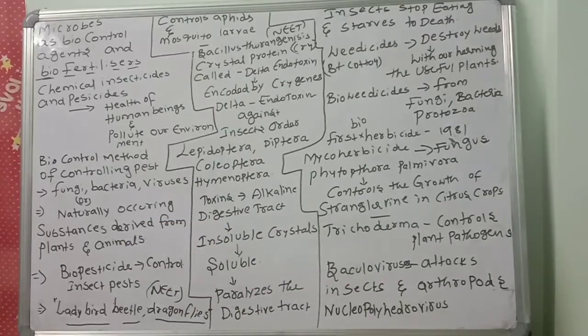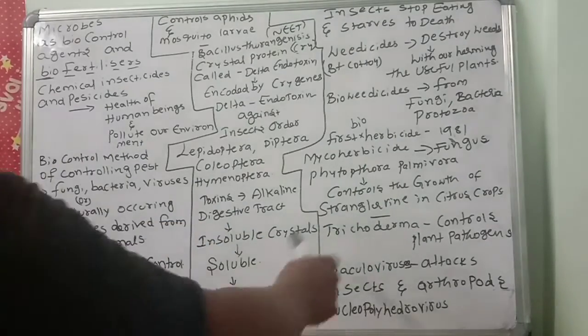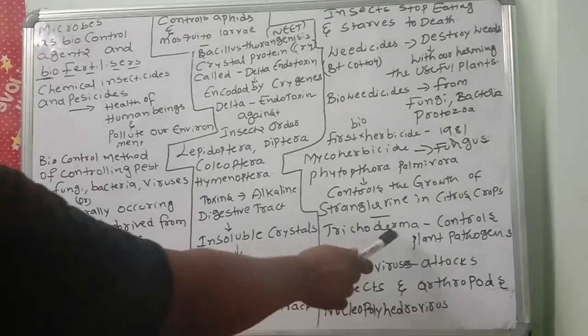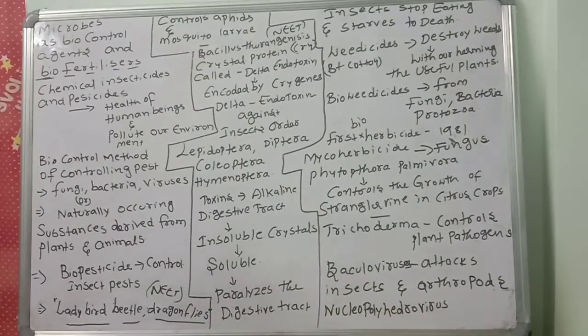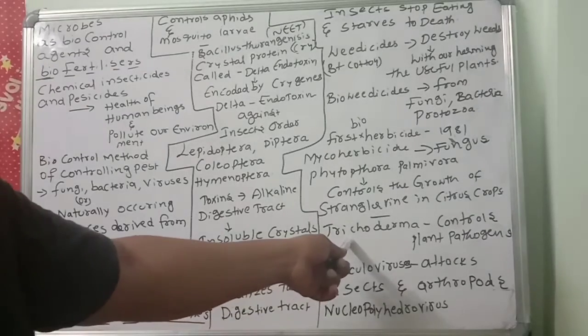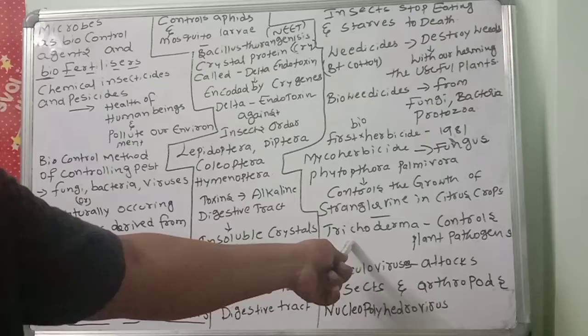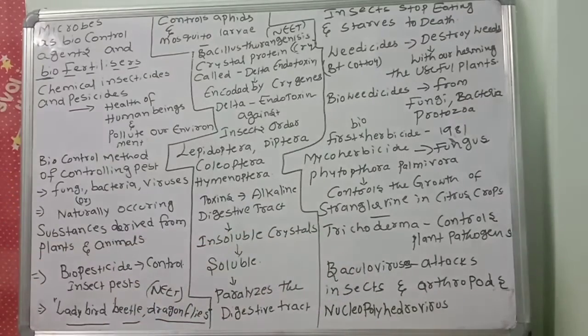Next, another important one, Trichoderma, also a fungus, which controls some very important plant pathogens. Trichoderma is a free living fungus, very common in root ecosystems. They control plant pathogens. Okay children, that is the most important point to remember.